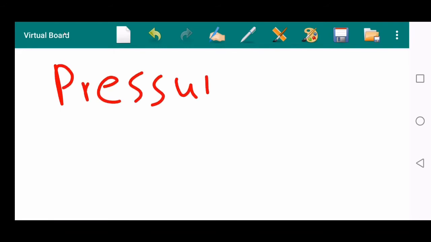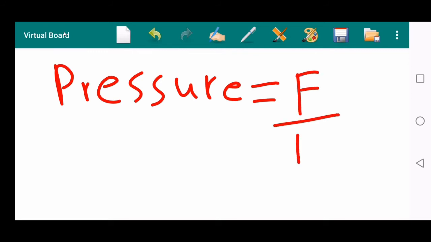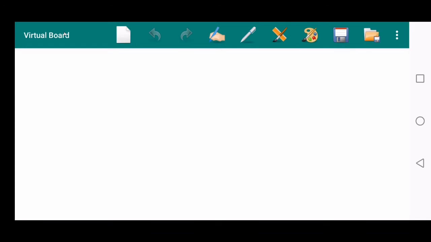Pressure is first of all defined as the force applied per unit area. The formula of pressure is force upon area. Force acting per unit area on a surface is known as pressure. And pressure has both magnitude and direction. And the direction of the pressure is like this.